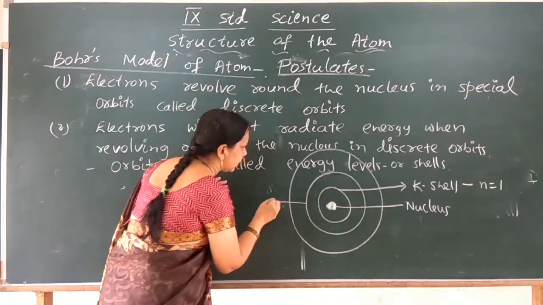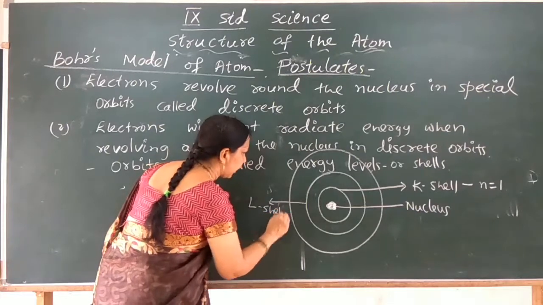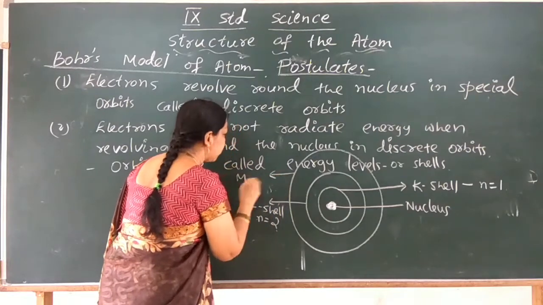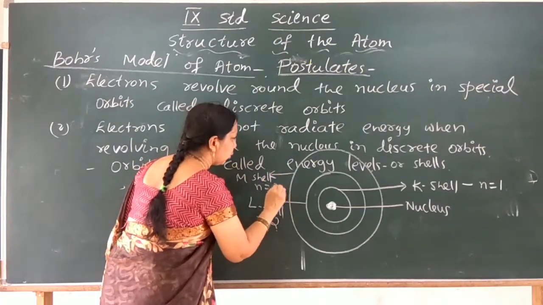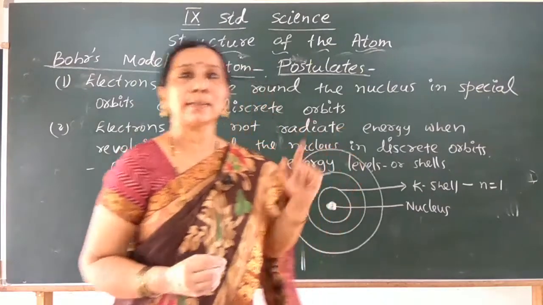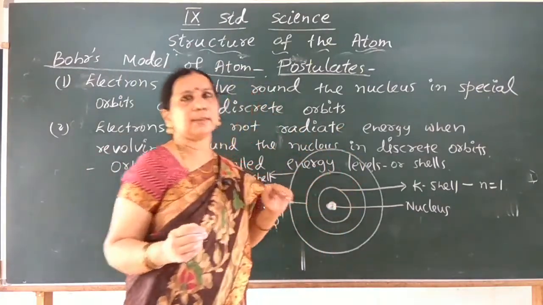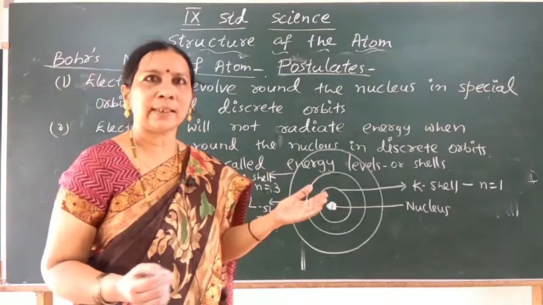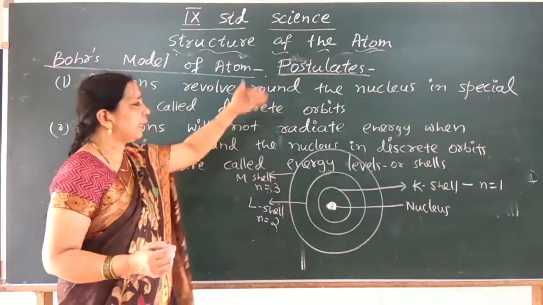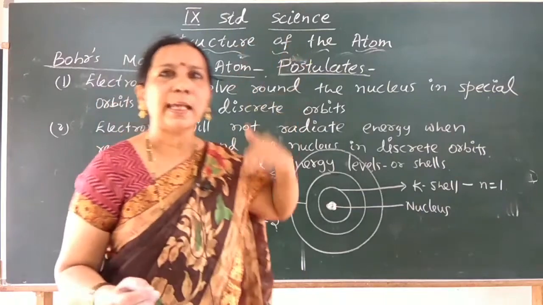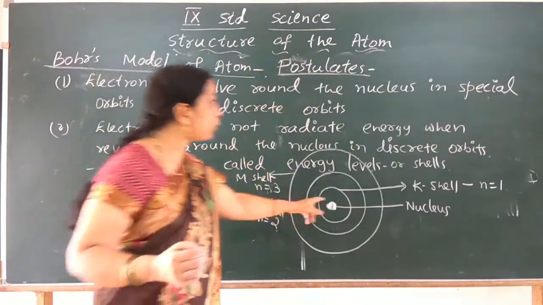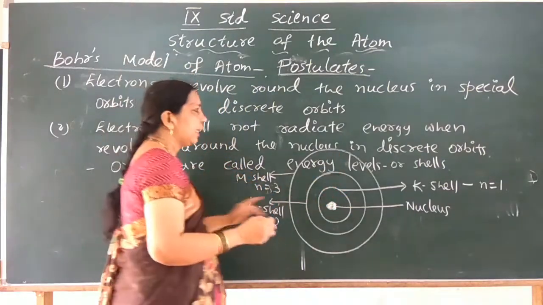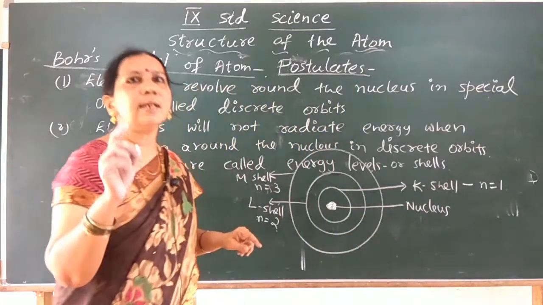The next shell is the L shell, n is equal to 2. The next is the M shell, n is equal to 3. The next comes the N shell. We denote them with capital letters of the English alphabet. The first shell, near the nucleus, is the K shell. Next is L, then M, then N, O, P, like that. We use the continuous alphabet from K. For K shell n is equal to 1, that is the shell number.